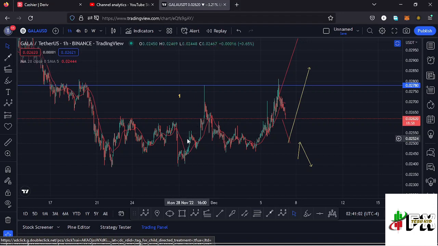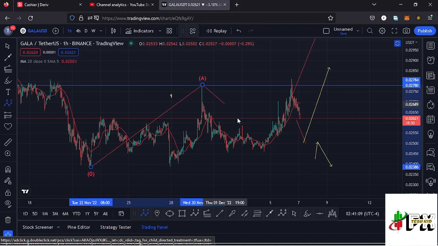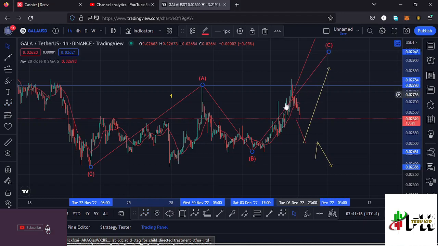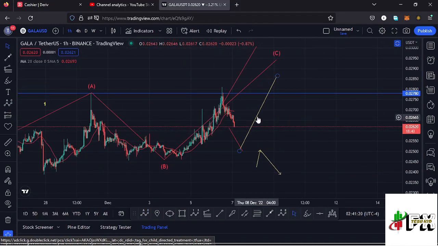to the upper side, and the only way to view this movement to the upper side as is just an ABC corrective structure, having this as a wave A, then this is my wave B, then I'm expecting another movement to the upper side, which is a wave C to the upper side, and that is still giving me a bullish count. That is a bullish movement here on the Gala Games chart.